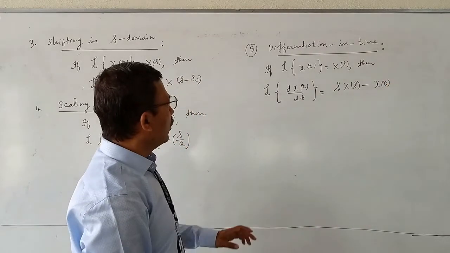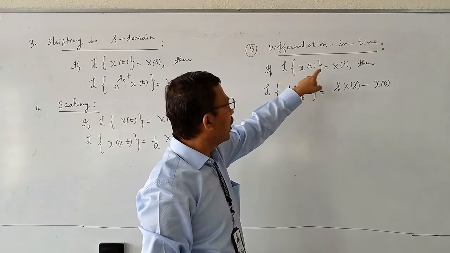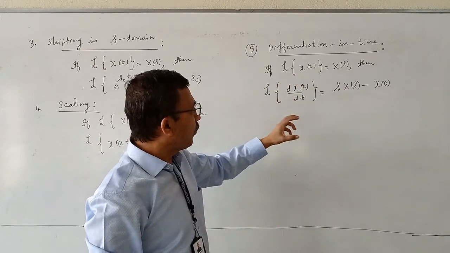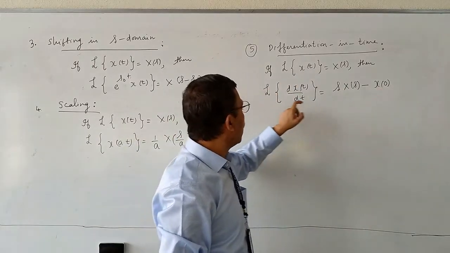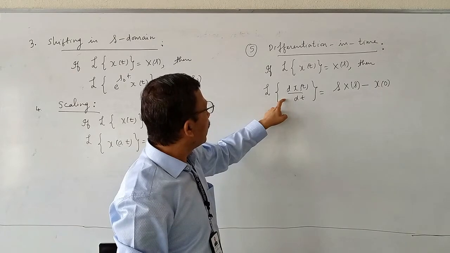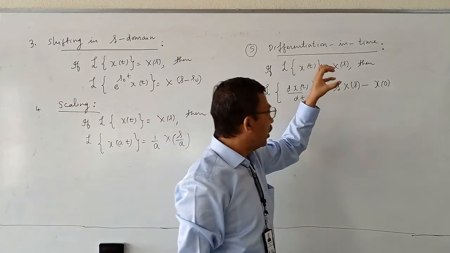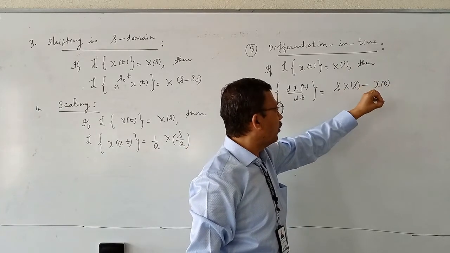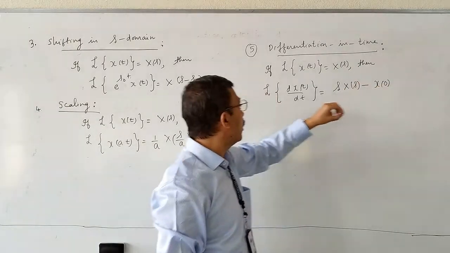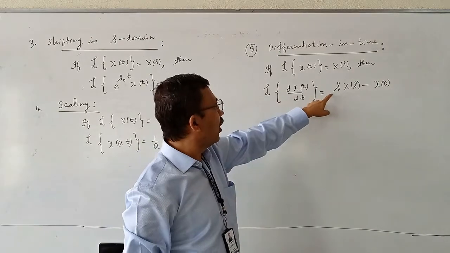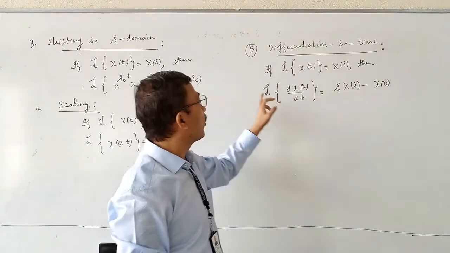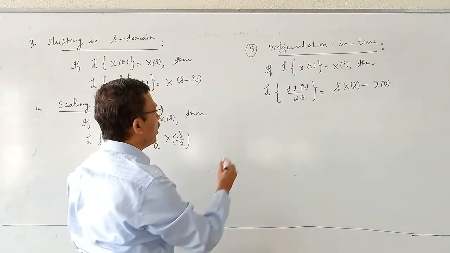x of 0 is the value of x of t at t equal to 0. If x of 0 is 0, then Laplace transform of dx of t by dt is s into X of s. That means, in the absence of initial condition x of 0, d by dt is equivalent to s. Please note this. This is called differentiation in time property.